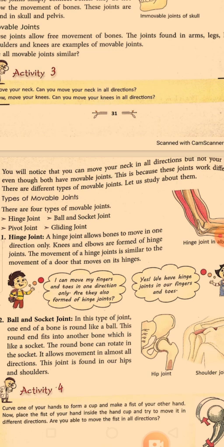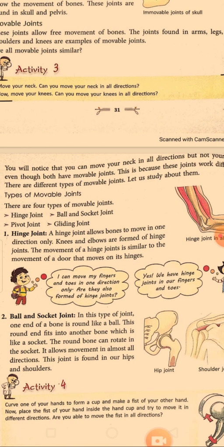Okay class. Because of this nature of the ball and socket, they allow movement in more possible ways. So you can also observe the maximum movement of your body at the place of your shoulder and at the place of your hips. At these two points you can move your body to the maximum. Why? Because a ball and socket joint is present here.